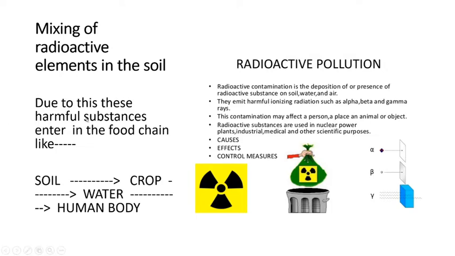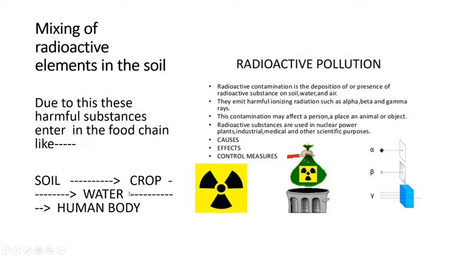Also, these harmful substances sometimes enter the food chain. You must be wondering how it enters the food chain. Here, suppose these harmful radioactive elements get mixed up with the soil, and from the soil the crop is grown. If the same element gets inside the crop, it may also get inside the water, and then if we eat the crop, it goes directly inside the human body.